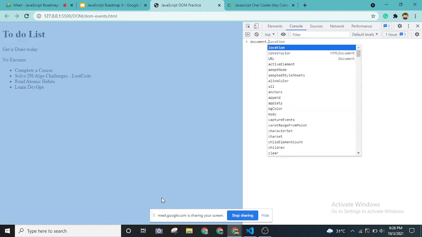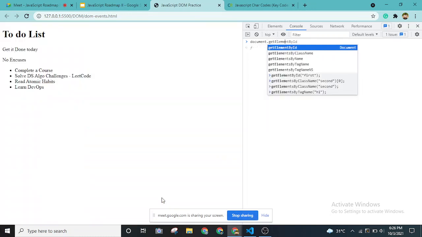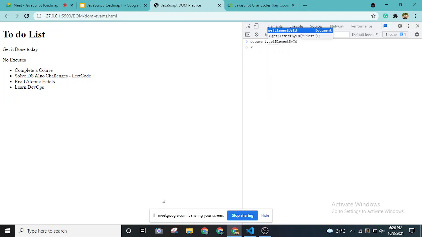The first one is get elements by tag name. It accepts an argument inside quotations, which will be any tag that we were discussing. It can be h1, heading, paragraph, list items. So let me give you h1.